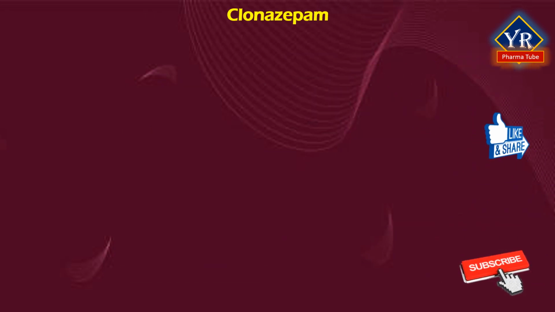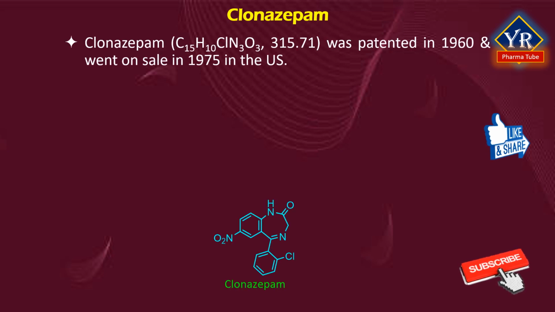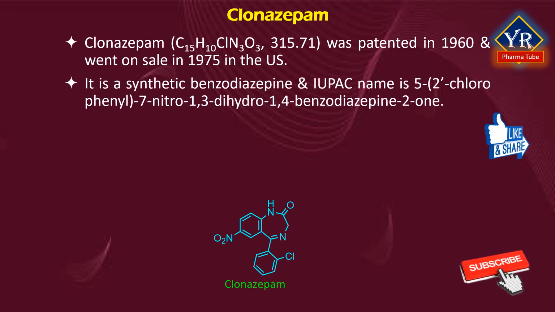Clonazepam. Clonazepam was patented in 1960 and went on sale in 1975 in the US from Roche Laboratories. It is a synthetic benzodiazepine derivative and its IUPAC name is 5-(2-chlorophenyl)-7-nitro-1,3-dihydro-1,4-benzodiazepin-2-one. It is 1,3-dihydro-2H-1,4-benzodiazepin-2-one in which the hydrogens at positions 5 and 7 are substituted by 2-chlorophenyl and nitro groups respectively.